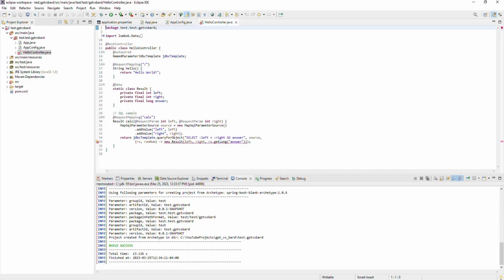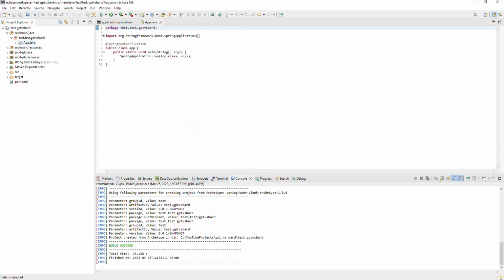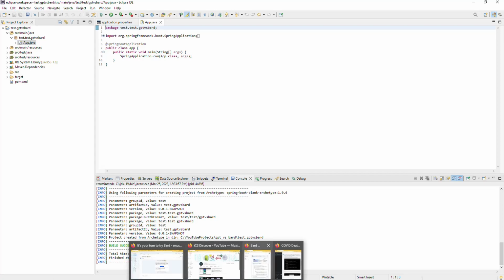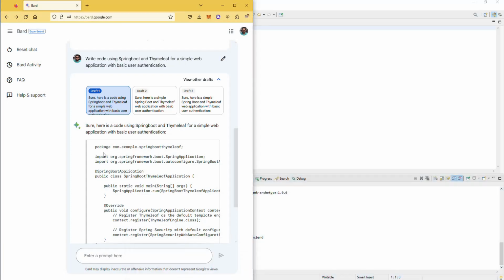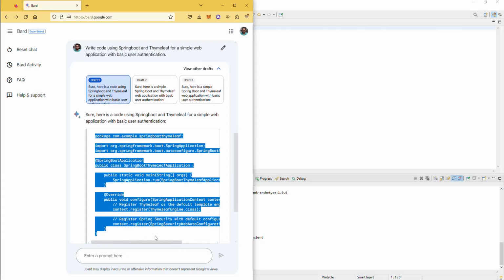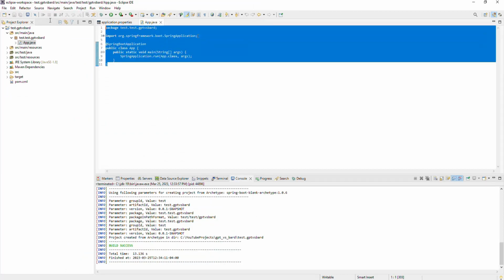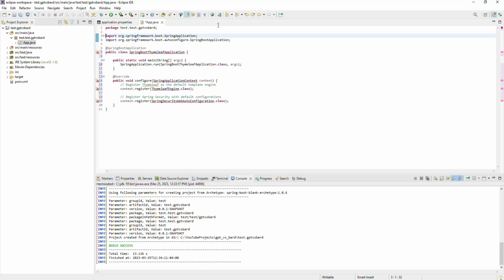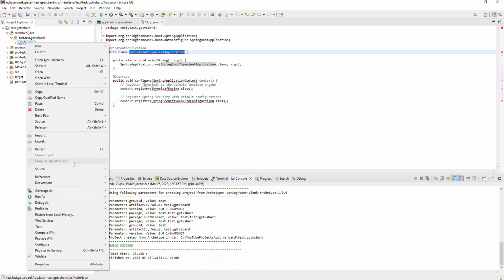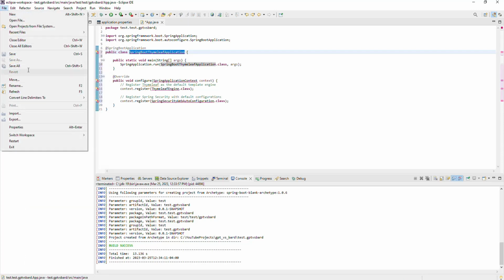I'll just add that file. So it generated all this, which it seems I actually don't need all of, because I'm just going to go ahead and update this app. So let's go back to my Bard prompt, which is right here, and copy this and paste it right here. Get rid of the package and call this app just to be consistent. Let me rename this file.